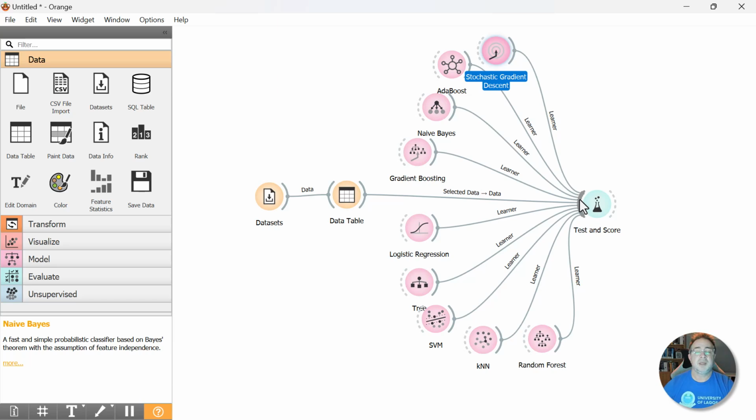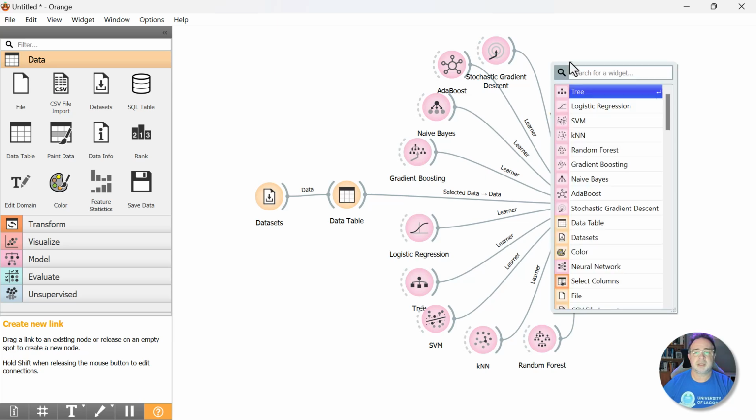And finally, what we're going to do now is add a neural network, but keep in mind, because of the nature of neural networks, this will take a few seconds to run. So on my machine, which is pretty powerful, it might run pretty quickly, but on yours, depending on what you have in your computer, it might take a minute or two. So on mine, it should run pretty quickly, but we'll see. So we'll connect to this a neural network.